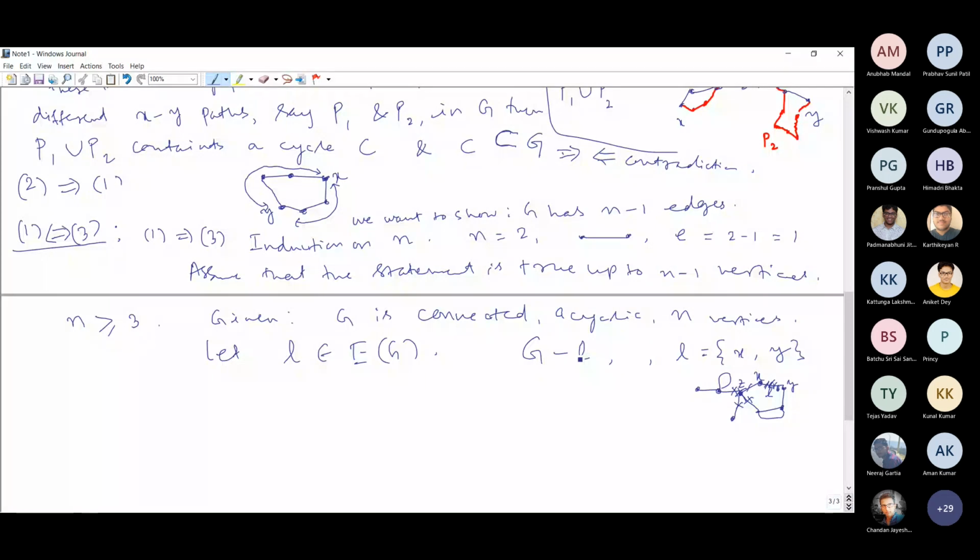Whether this G minus L will be a disconnected graph or it may still be connected. What can you say about G minus L? Tell why, and give the reason also.